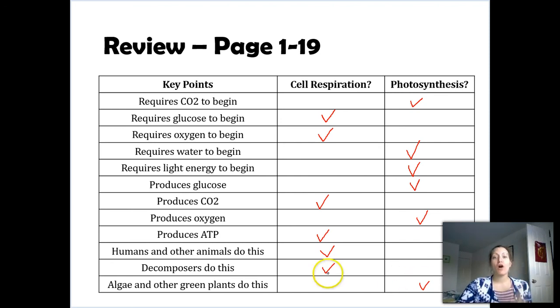However, they also undergo cellular respiration. Remember that last bullet point? Again, plants use that glucose to make their body larger, but they need ATP energy too. They need ATP energy to open and close different vessels within their bodies. So they also undergo cellular respiration. They'll break down that glucose they just created in order to make ATP. So if you got all of these right, awesome job. If you missed some, be sure to go back through your notes because you'll definitely see things like this on the test.